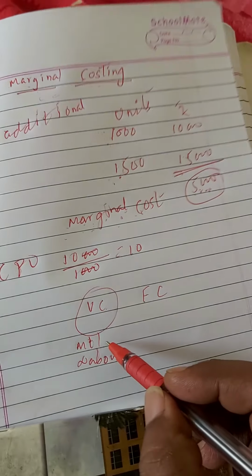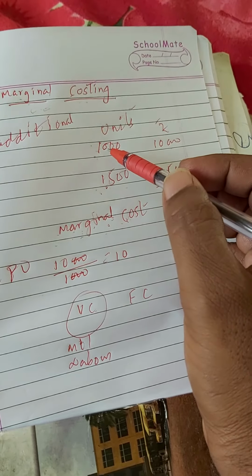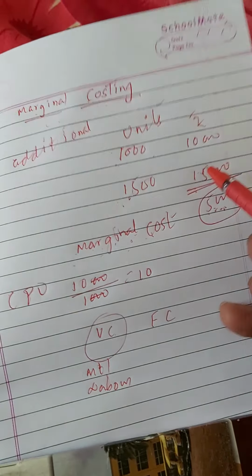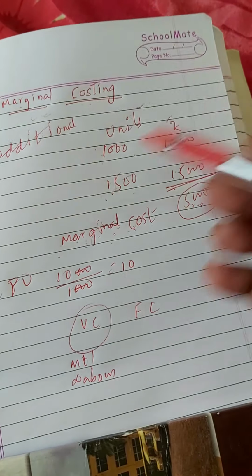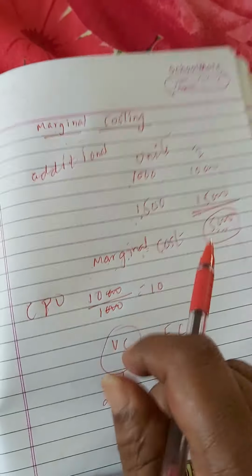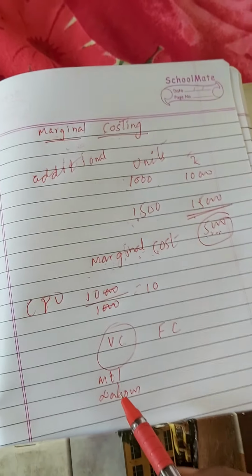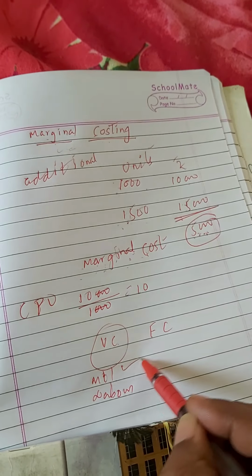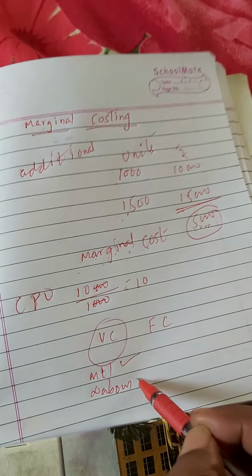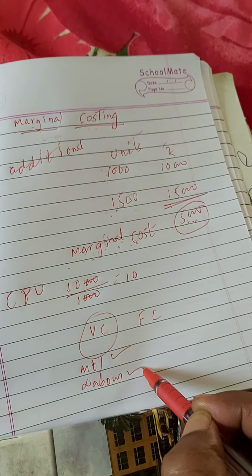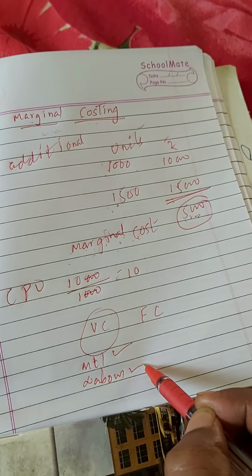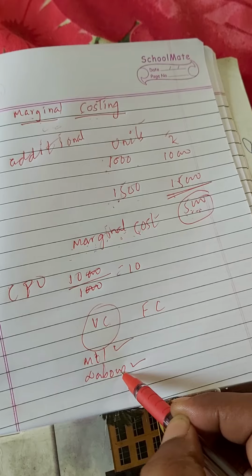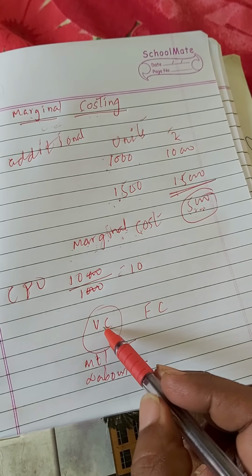Material: for manufacturing 1000 units we need some material. For manufacturing 1500 units we need more material, so cost will be increased. According to the production capacity, the requirement of material increases or decreases, so this cost will vary from one time to another. Labor: if we are manufacturing less we need less labor, if we are manufacturing more we need more labor. That means it also varies. Such costs are called variable cost.